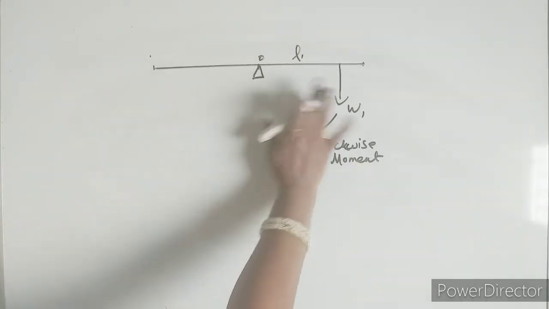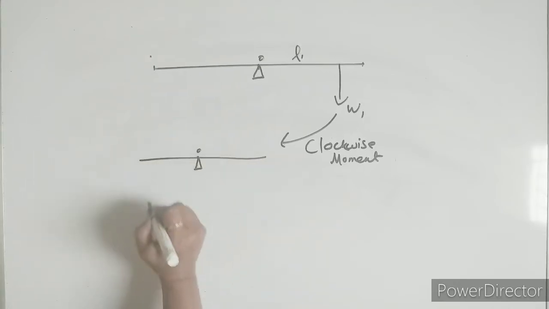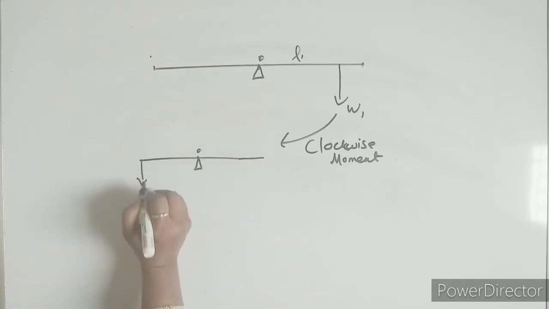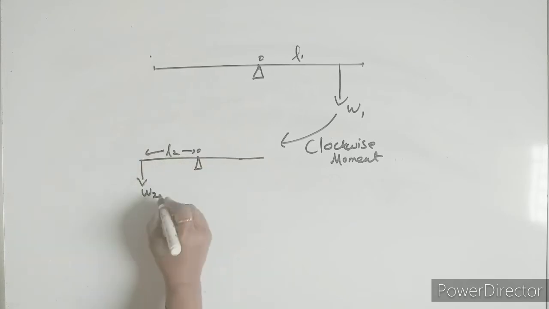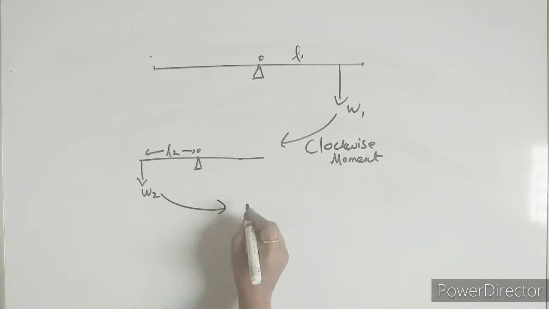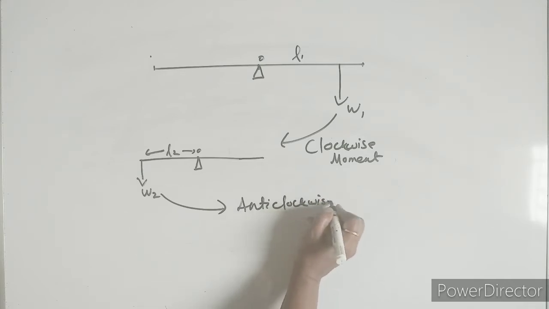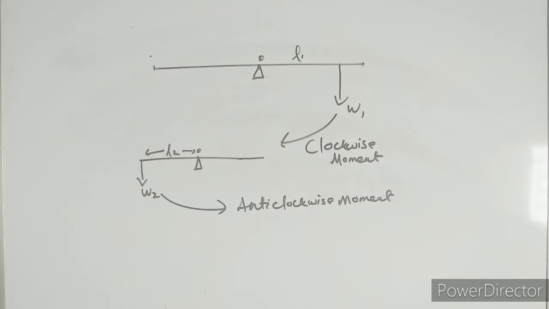And if nothing is here, let me take this same body. This one is pivoted at O. No force is acting on this side, no weight is suspended here, and one weight is suspended on this side. Here let it be W2 at a distance L2. So the body will start rotating in the anti-clockwise manner. So this is known as an anti-clockwise moment.